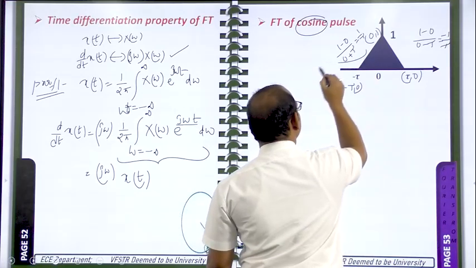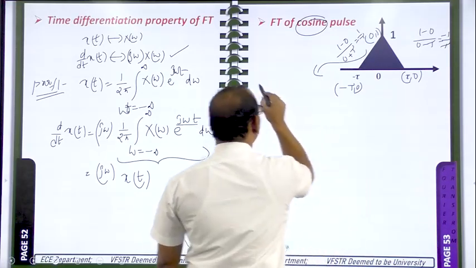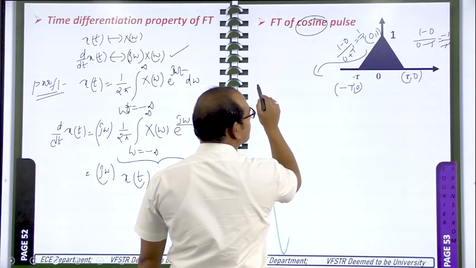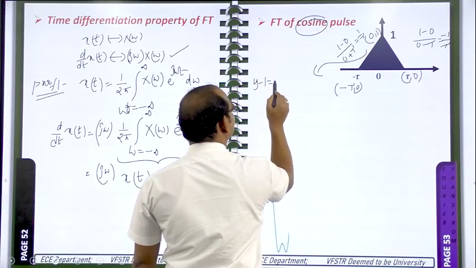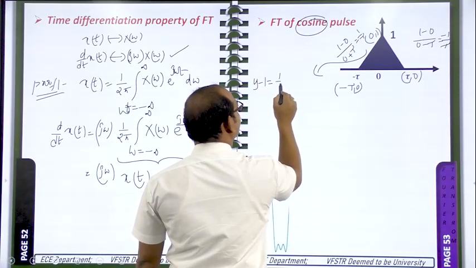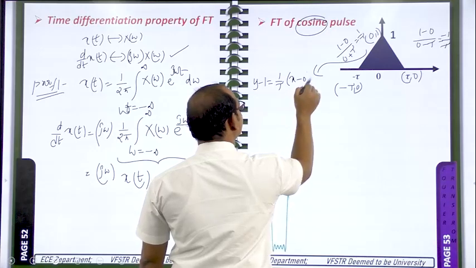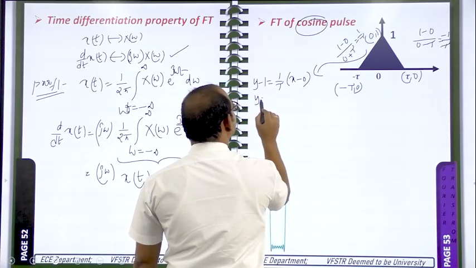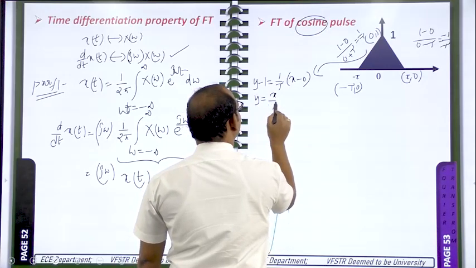So this line equation I am writing now: y minus y1 is equal to slope into x minus x1, that is y is equal to x by tau plus 1.